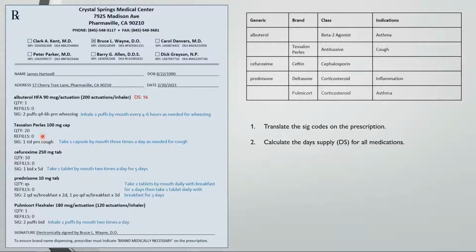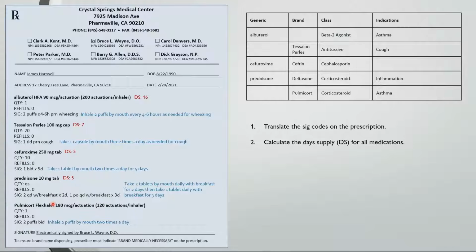For Tessalon Perles, they're given 20 capsules, and they're taking 1 three times a day, so 20 divided by 3 is about a 7-day supply. For cefuroxime, they're taking 1 tab twice a day for 5 days. This one is given in the directions, but let's double check. 10 tablets divided by 2 for twice a day dosing is 5, so that checks out. For prednisone, they're taking 2 tablets every day for 2 days, then 1 tablet every day for 3 days. That comes out to a 5-day supply.